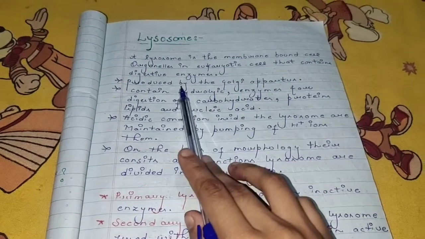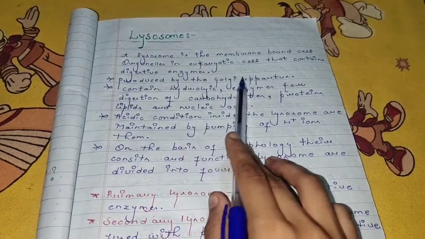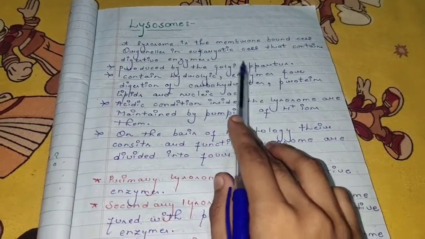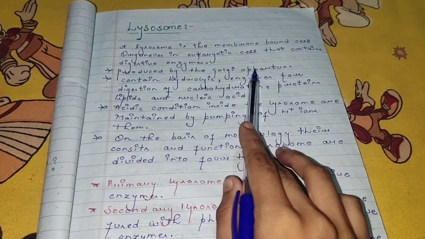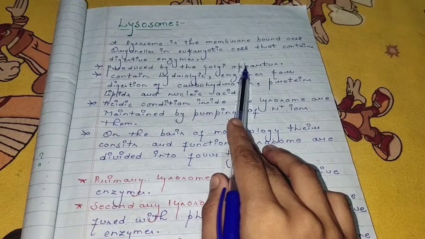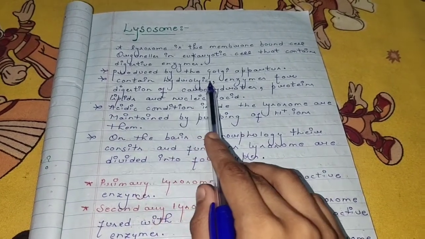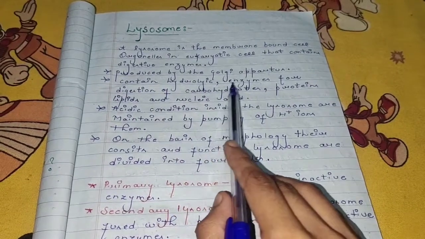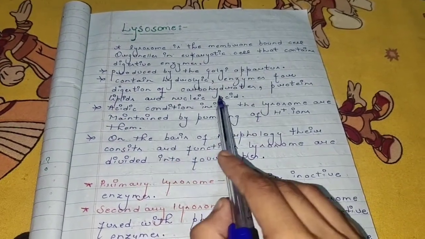Second point, produced by the Golgi apparatus. If you don't know about the Golgi apparatus, please comment down. I will explain what the Golgi apparatus is and its functions. It contains enzymes for digestion of carbohydrates, proteins, lipids and nucleic acids.